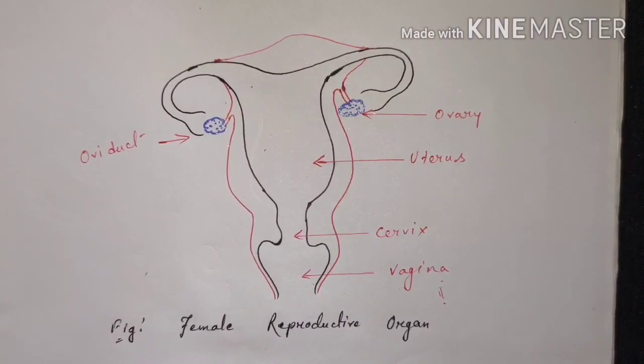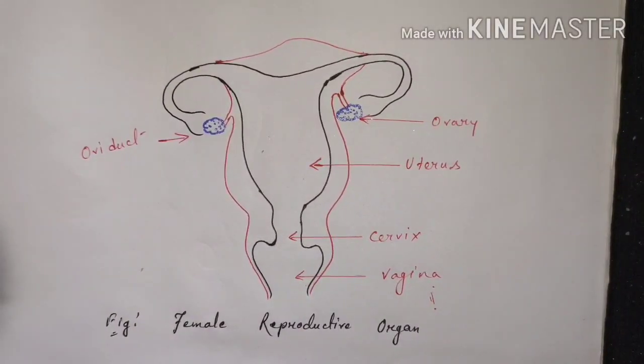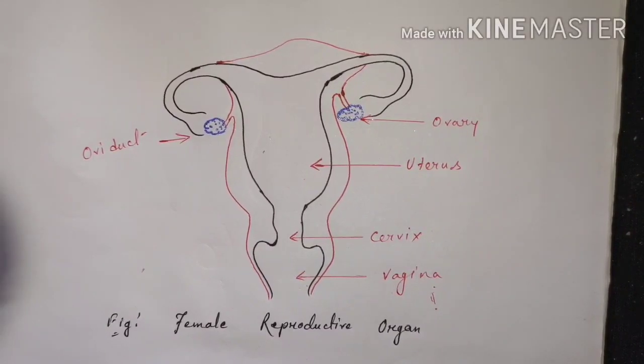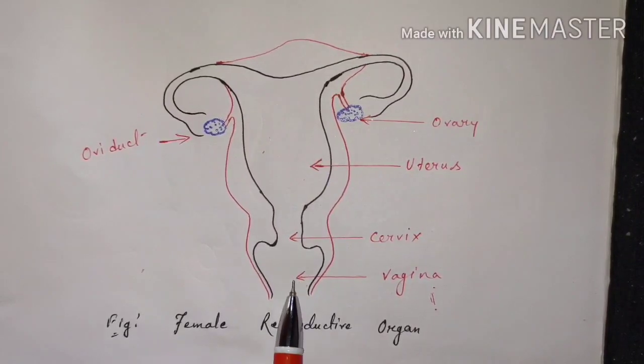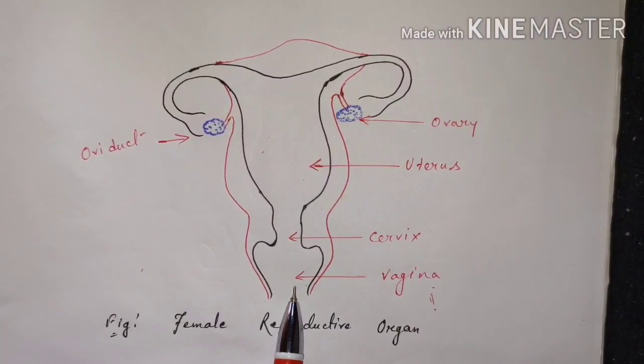Now we will discuss how fertilization takes place in human beings. In human beings, fertilization is internal, and during copulation, thousands or millions of sperms are introduced into the vagina, and these sperms are very motile and active.